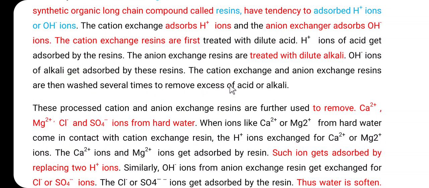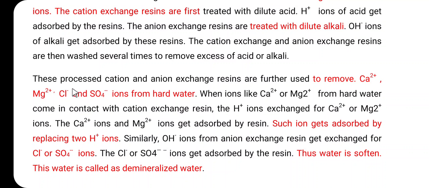So here the cation exchange and anion exchange resins are then washed several times to remove the excess of the acid or the alkali. So friends, here there are two types of resin, cation exchange resin and anion exchange resin. Cation exchange resin, first it is treated with dilute acid, it adsorbs the H plus ion. Anion exchange resin, first it is treated with dilute alkali, it adsorbs the OH minus ion.